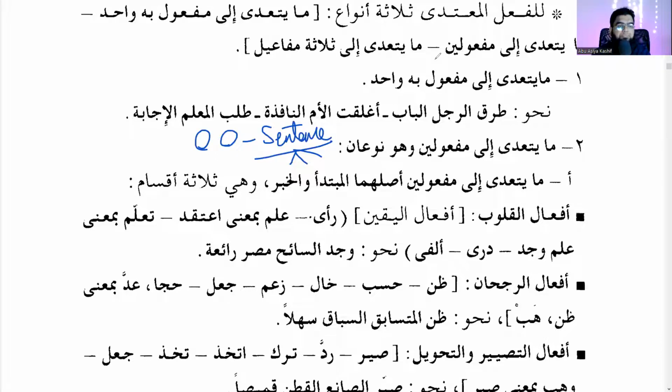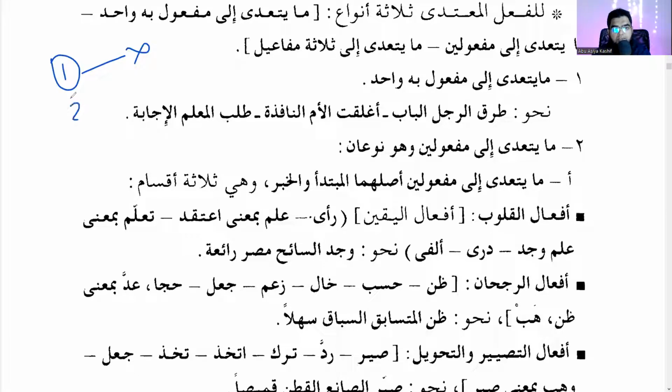So remember, one object is done. One maf'ulun bihi is done. There are no types in it. When it comes to two objects, it divides basically into two. And then the first one is divided into three. This is what was a sentence before, mubtada khabar. And then it is divided into three, and we'll look into those three now.